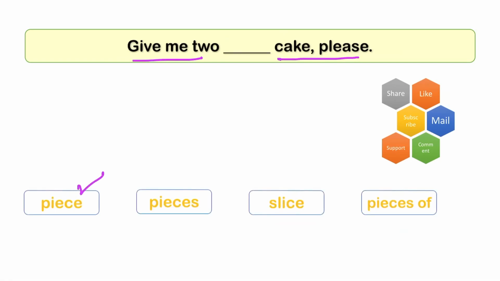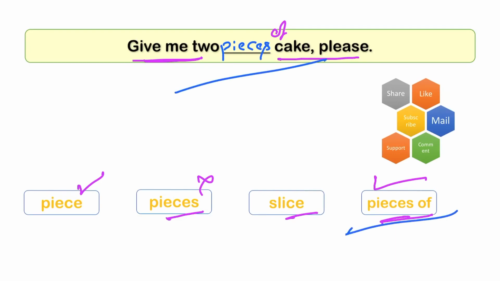Next, give me 2 dash cake please. Here options are pieces, slice, pieces of. Give me 2, it's a plural, we can use this also, since along with it there is no of here, so I should use pieces of. So give me 2 pieces of cake please. This is the right answer. Give me 2 pieces of cake please.